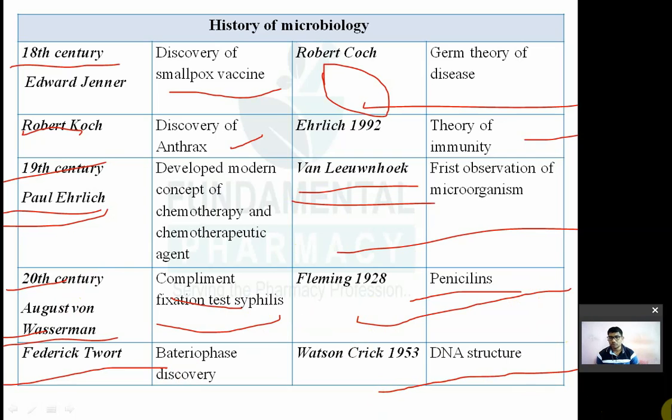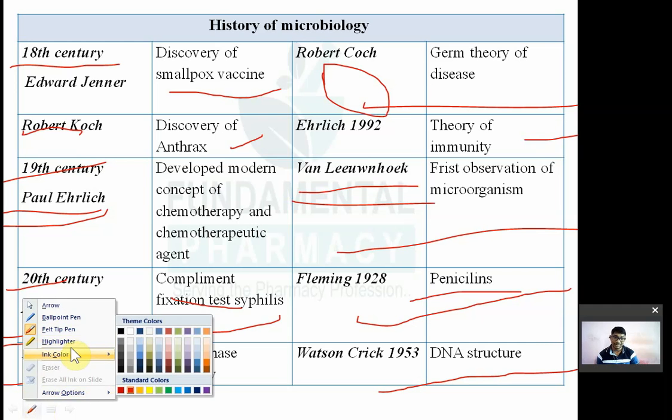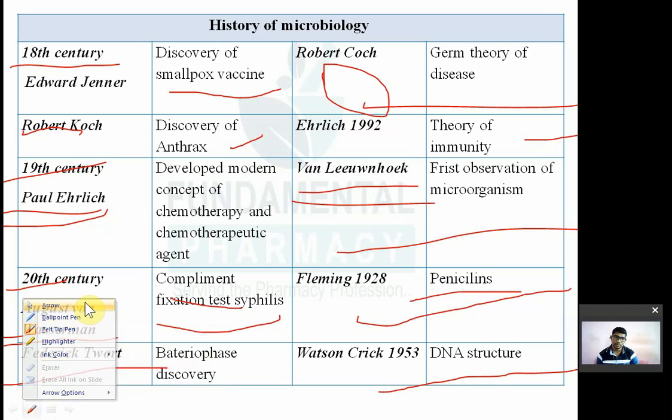The structure of DNA, or the structure of genetic material, was discovered or proposed by Watson and Crick. It is known as the Watson and Crick model. So Watson and Crick in 1953 discovered the DNA structure. So these are some milestones in microbiology. There are a lot of milestones, but you have to remember at least these. At least remember these, minimum these you must remember, there are many more than this.